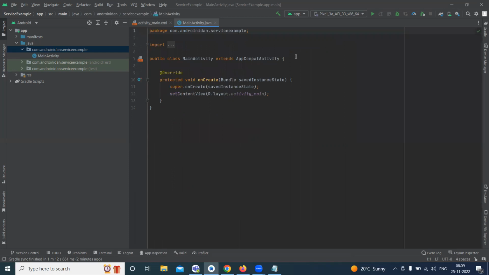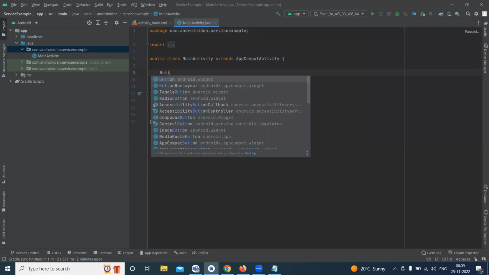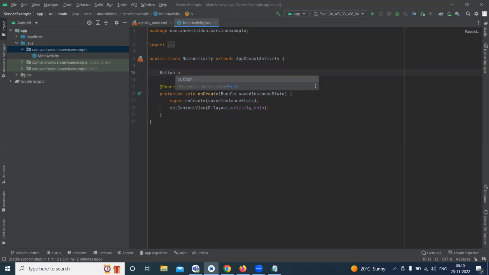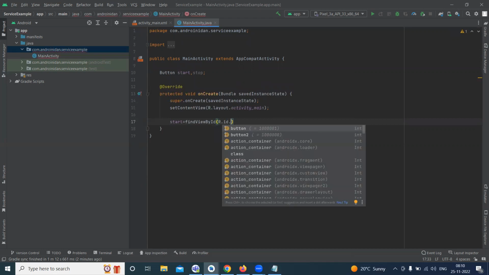here I'm writing the action. So first, how we can write this? I want to declare the buttons here. So one is start, one is the stop. So the next step is here too. So start equal to find view by ID, that is R.id.button.